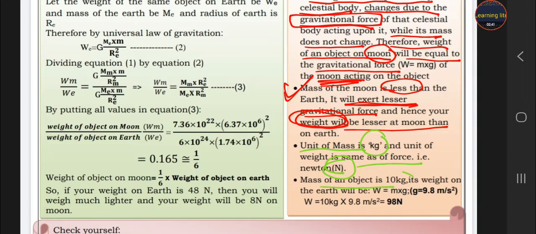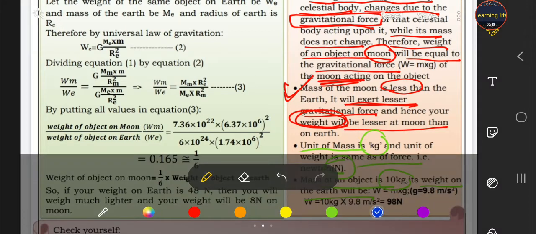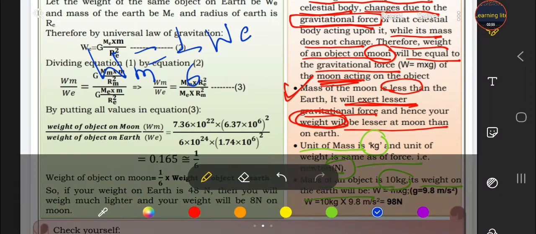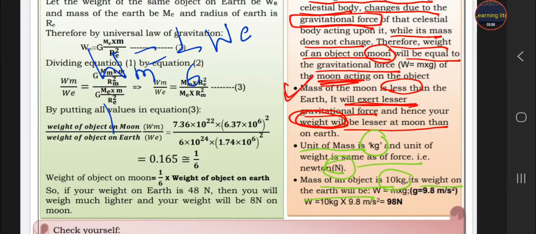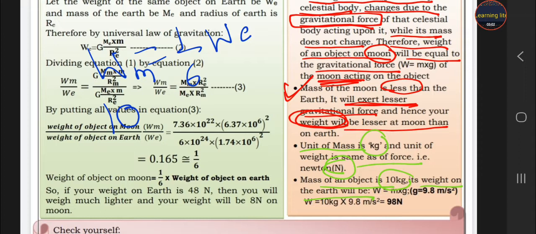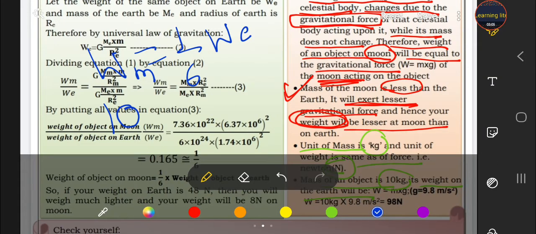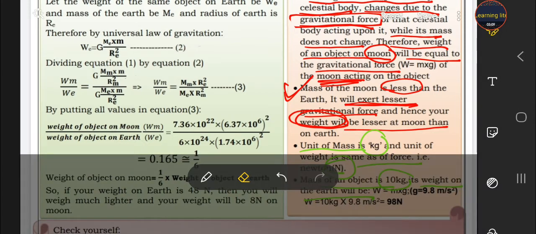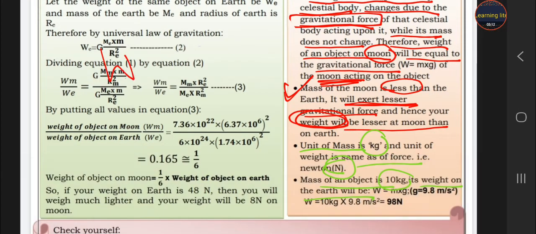If the mass of an object is 10 kg, what will be its weight on earth? The formula of weight is m into g.